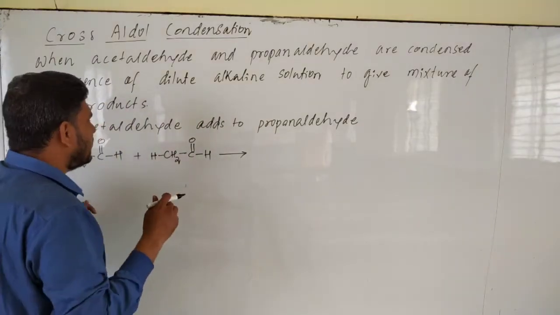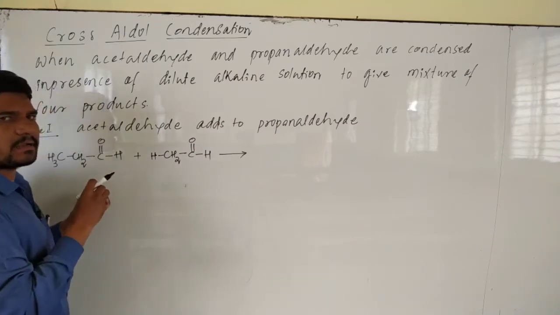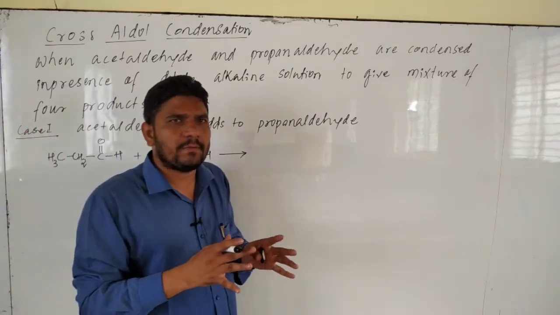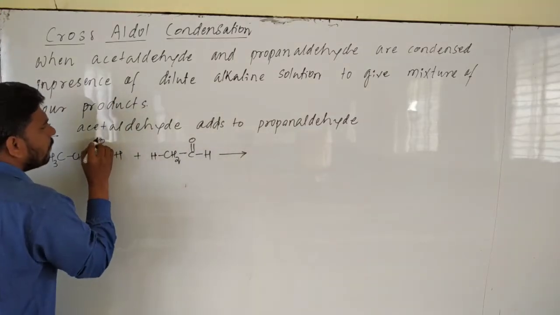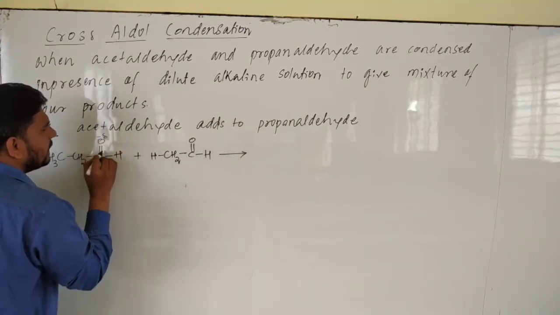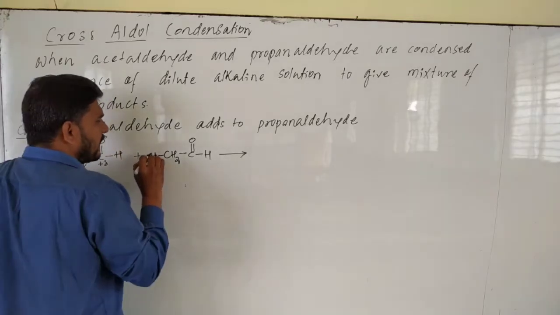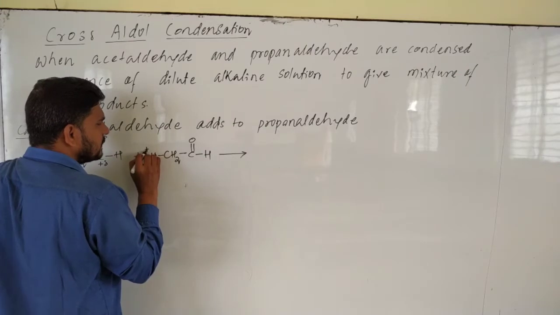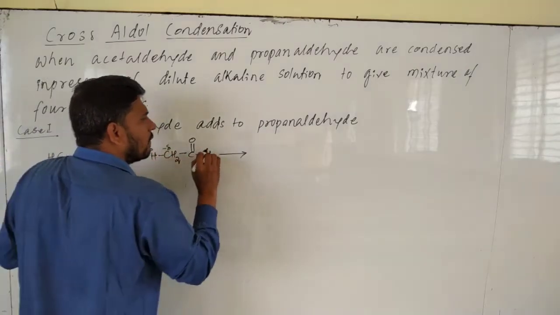Yesterday you know already the mechanism for cross aldol condensation is same as that of aldol condensation. There is no difference at all. Okay, you remember this point and follow the same thing. Over here this is negative and this carbon carries positive, and over here this is H plus. Okay, means partial positive, partial negative.